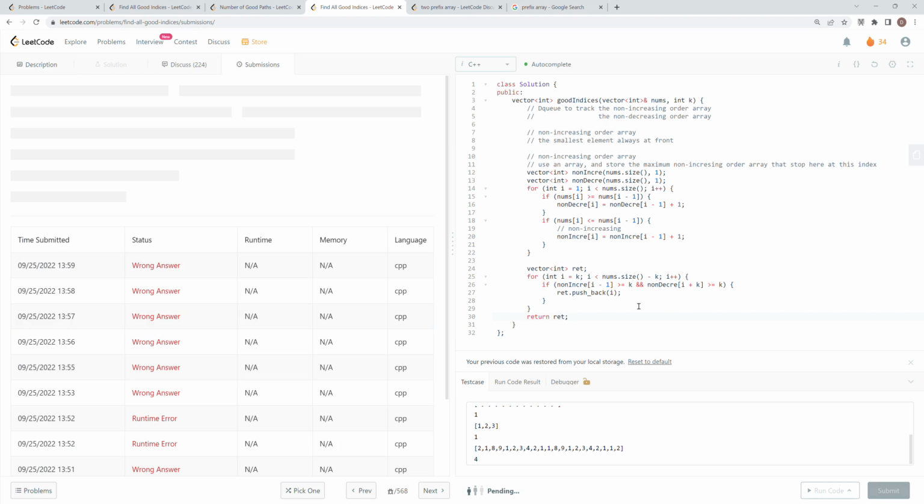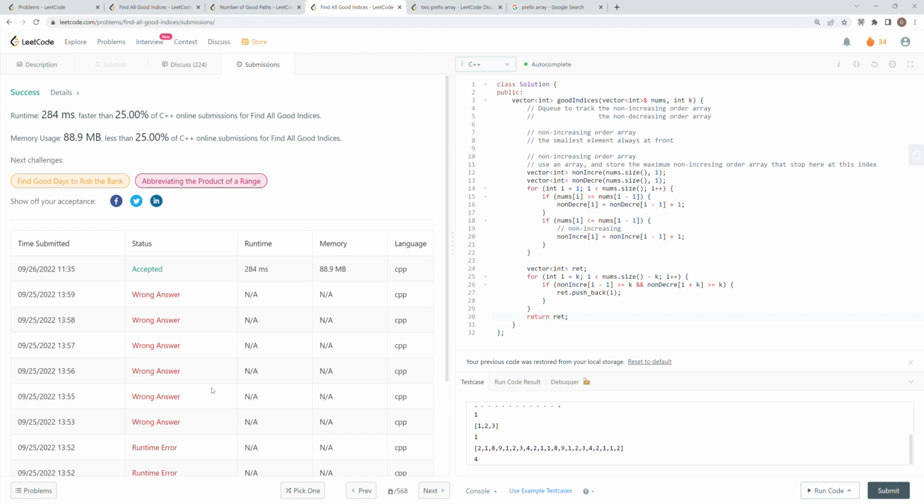Seems working. Submit. Oh, this error. But this just makes it such a simple task. Great. And how did I only beat 20% of people? I feel like it's pretty efficient, but hey.